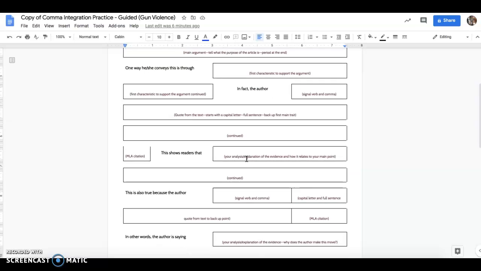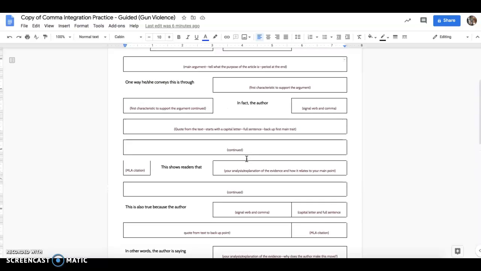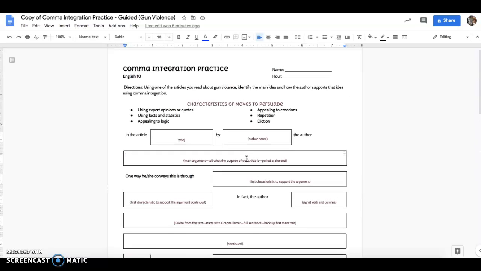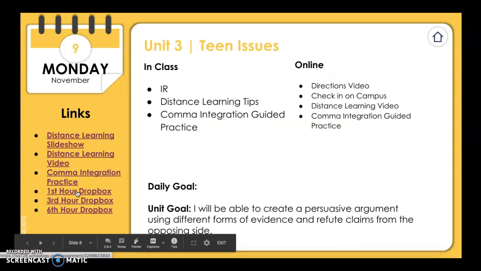Remember, you're doing quote integration, so pay attention to punctuation, especially commas. Pay attention to capital letters. If you need to go back and see the comma integration notes, they are from last week. You can also find them on Schoology. When you're finished, go ahead and click on your Dropbox and submit your quote integration to the Dropbox.